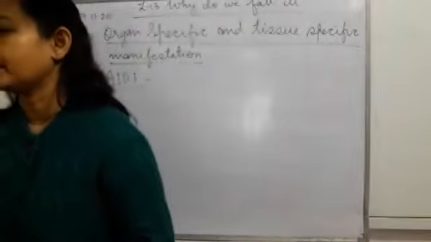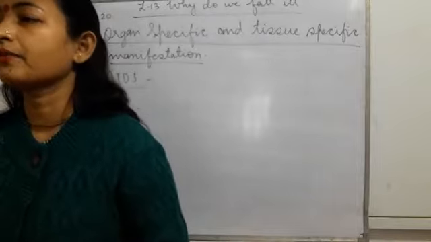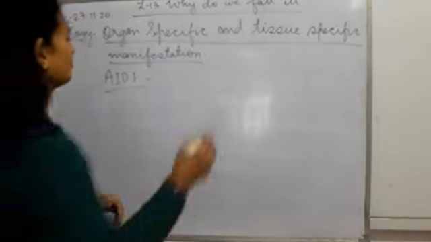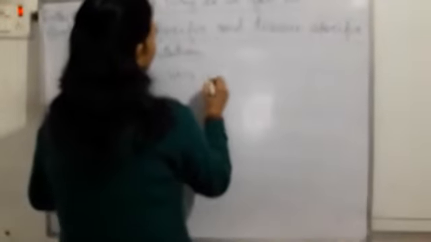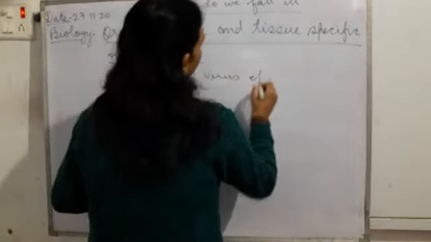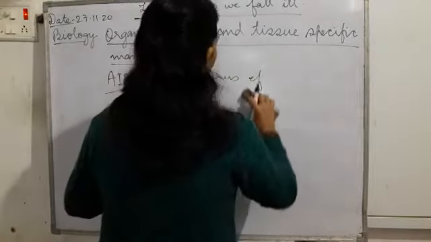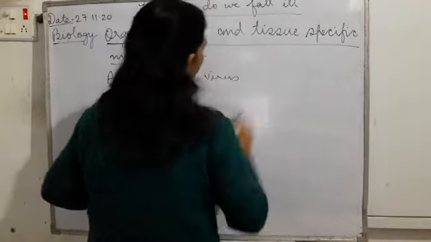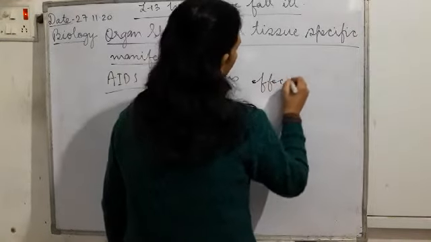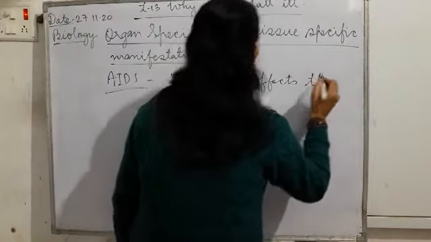They have a general effect throughout the body. This HIV virus affects the immune system.